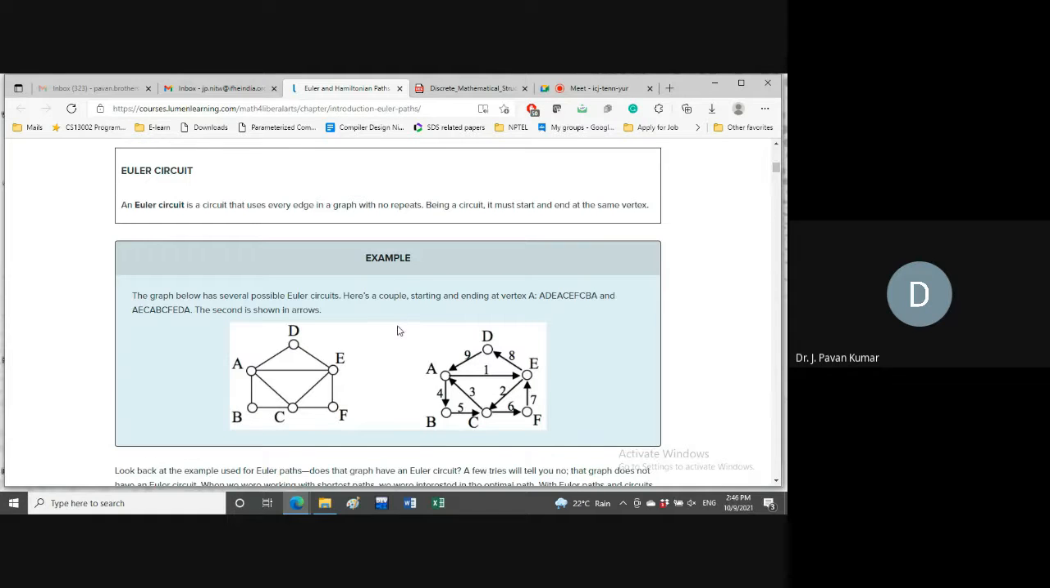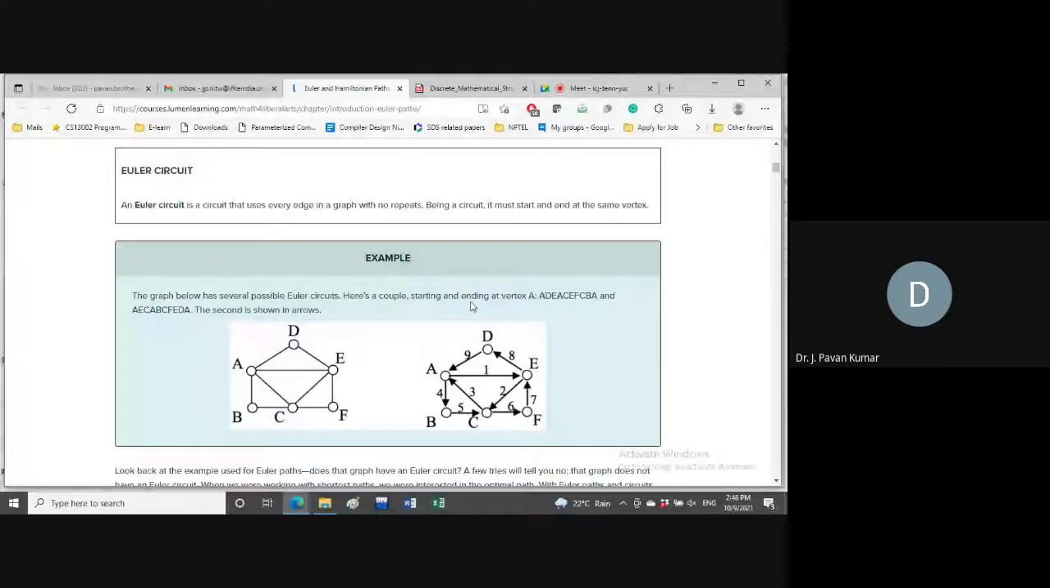Of course, the same thing, that is, all vertices should have even degree. Based upon this, another conclusion we can make, that is, if any vertex has odd degree, straight away we can say it will not contain an Euler cycle. Similarly, if more than 2 vertices have odd degree, straight away we can say it will not contain an Euler path. So these two also we can conclude. That I will show here.